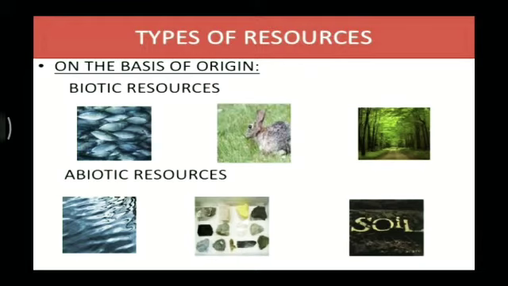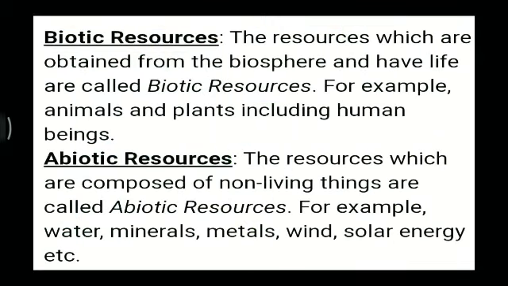Some other abiotic resources such as wind and water energy are also termed as renewable, whereas some, like minerals, are termed as non-renewable. So this is the definition of biotic resources and abiotic resources. You can use this.